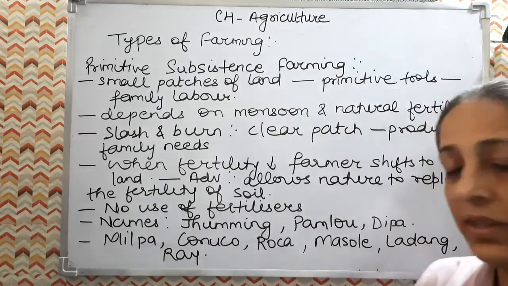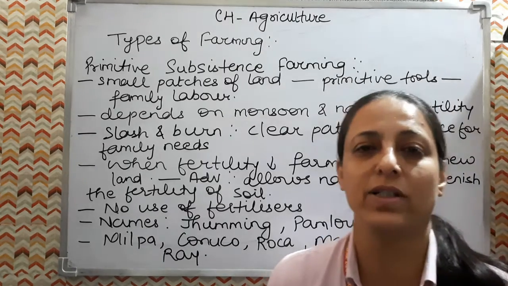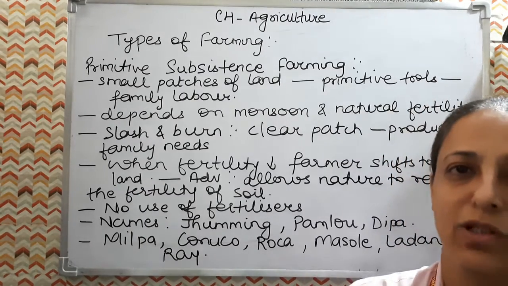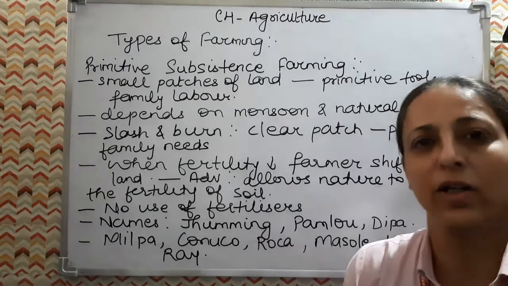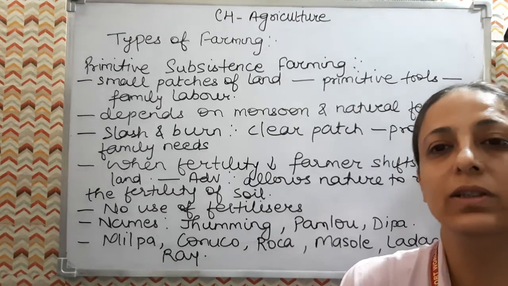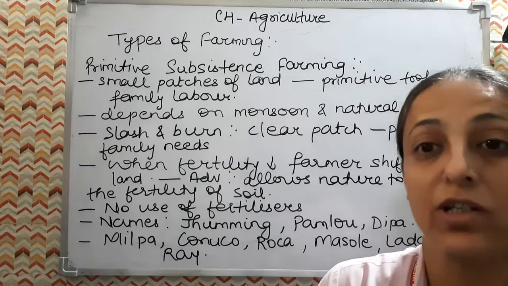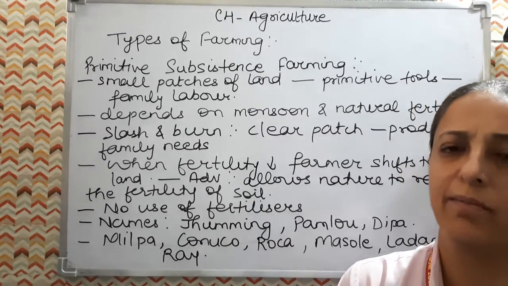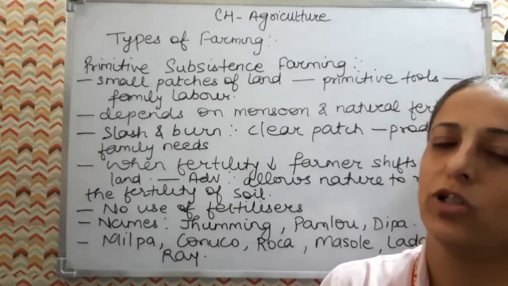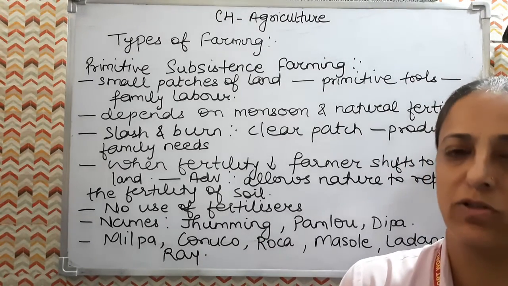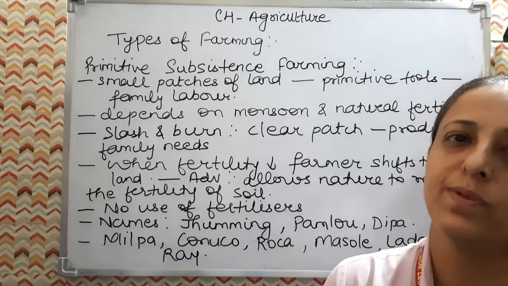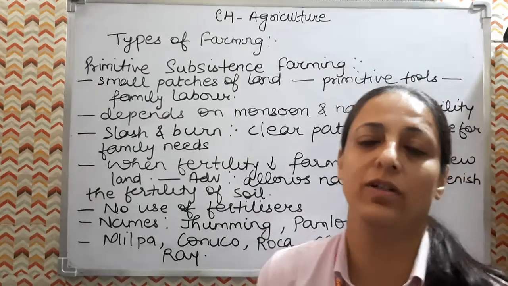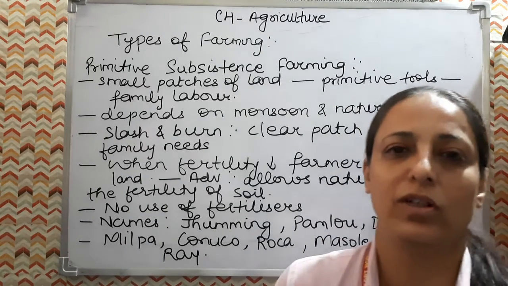So now let's see the types of farming. Agriculture is an age-old economic activity of our country. It contributes to our economy, and over the years, the cultivation methods have changed significantly depending upon the characteristics of the physical environment, soil, climate, and technological know-how. The technology and social cultural practices have also changed. Farming also varies from subsistence to commercial type. Commercial is for selling in the market, and subsistence is for the farmer's own consumption, for the family.